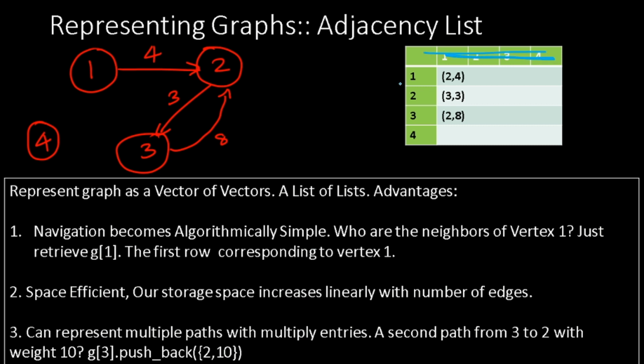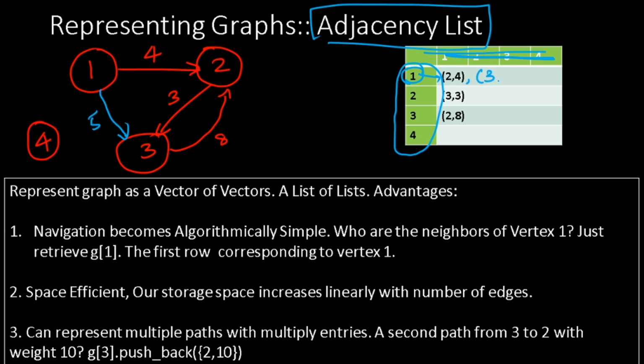The columns become irrelevant. The representation is in the form of a list of vectors. A vector of lists. For 1, this indicates the adjacency list of vertex 1. It has one element, 2, 4. What that means is from 1 there is a connection to 2 with weightage 4. Let us say there was a connection between 1 and 3 with weightage 5. Then we'll be making another entry here, 3, 5. From 1, if there is a connection to 4 with weightage 100, we'll make another entry here, 4, 100. That is called an adjacency list form of representation.